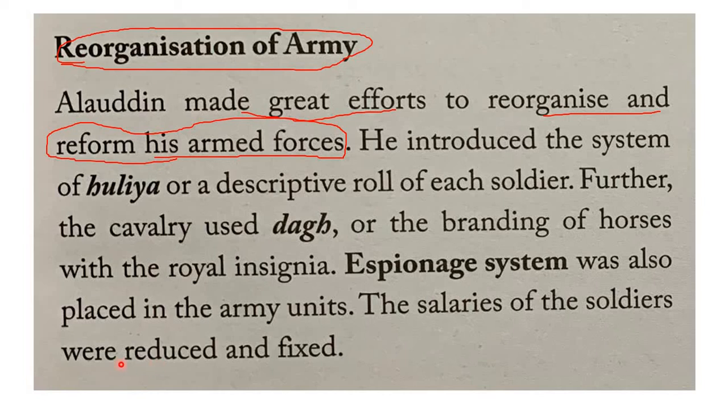They were reduced and they were fixed. You might get worried, if they pay less salaries, why would they be very loyal to the king? So this I'll answer in a later slide. Even though the salaries are less and they were fixed, the armies were very loyal to Alauddin Khilji. So why, that we will see in the later part of the lesson.